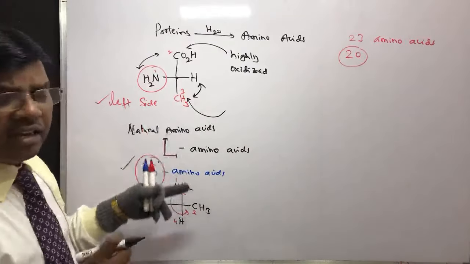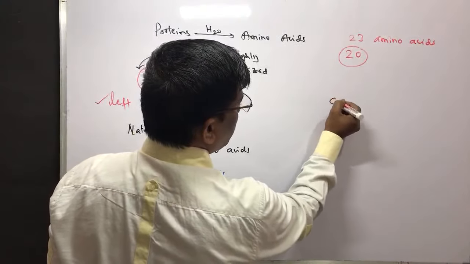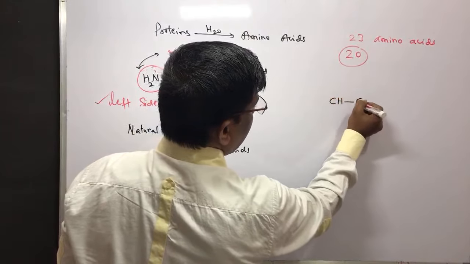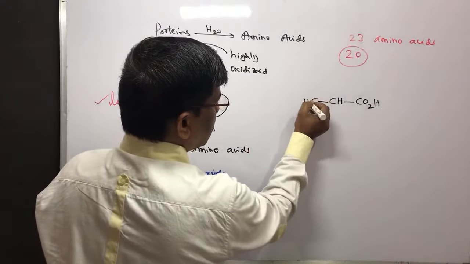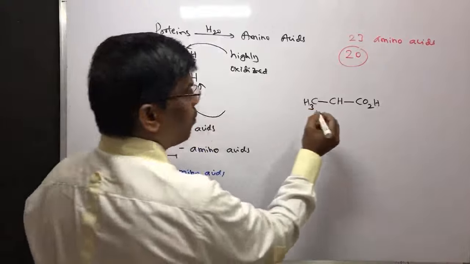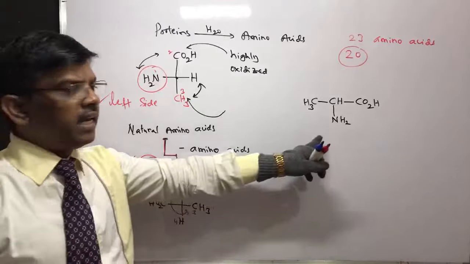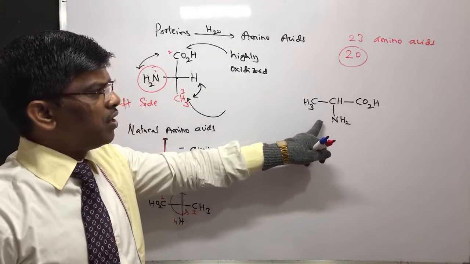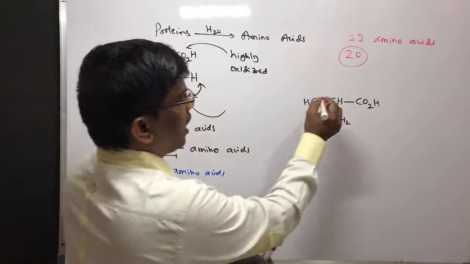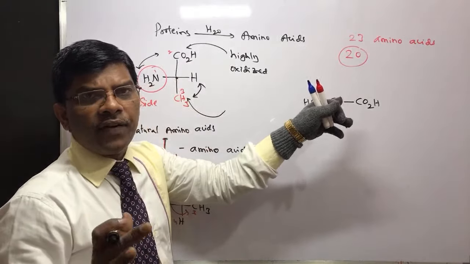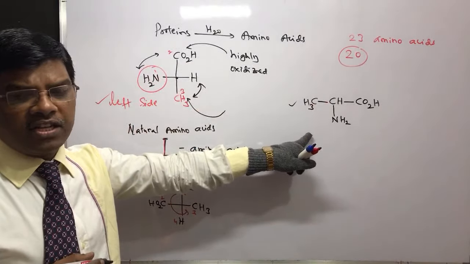Then is this a way to write on paper? No. So when you are going to write on paper, you have to write this is acid, carboxylic acid. For example, this is a methyl group. Write like this and put the amine group down. Amine group down. This is the usual way of writing amino acids. So when you are writing on a plain paper, write amine group down. If you write above, it is going to be different configuration. So follow this regular pattern for writing amino acid structures.